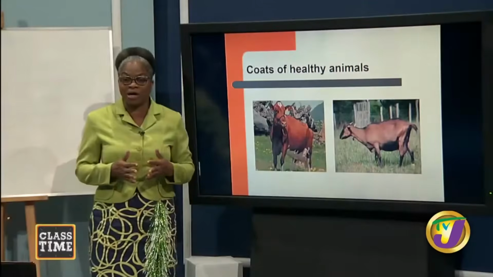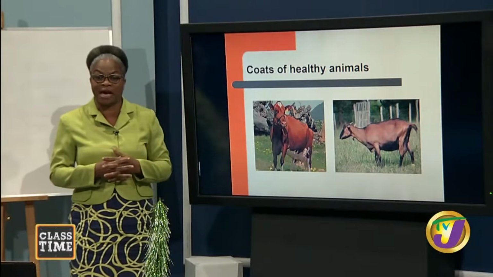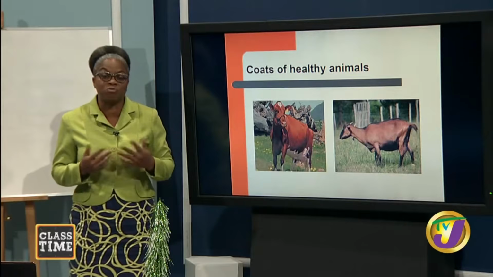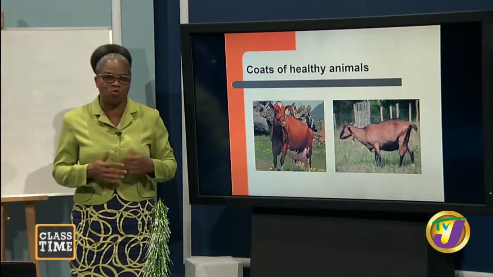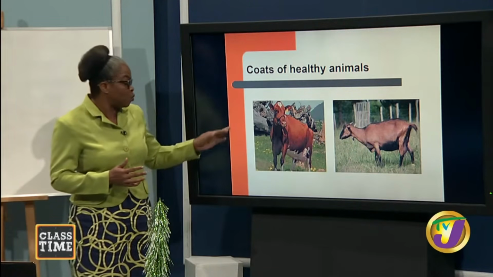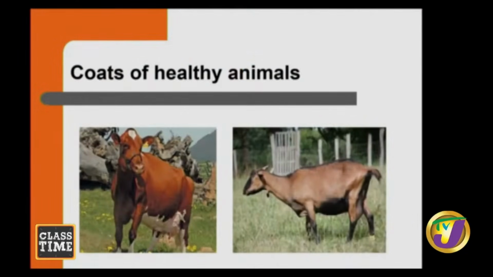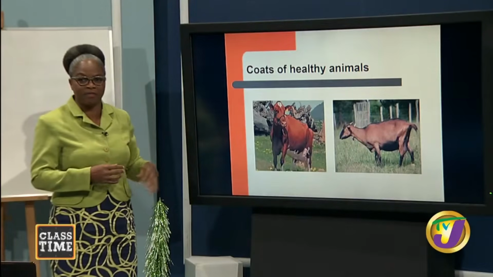Another thing we want to look at are examples of coats of healthy animals. If the animals are healthy, students, the coat is going to be smooth. It's not going to be looking ruffled. And as you can see, we have a dairy cattle there, very, very smooth. And then we have the Barbados black-belly sheep, and we are seeing that the coat has a shiny sheen as well. These appearances are appearances of healthy animals.